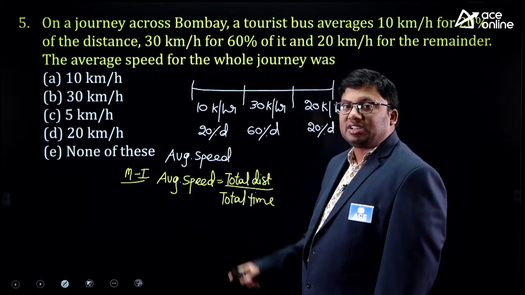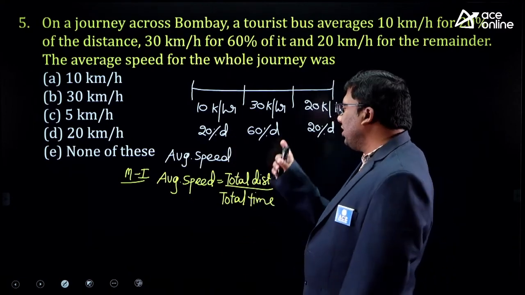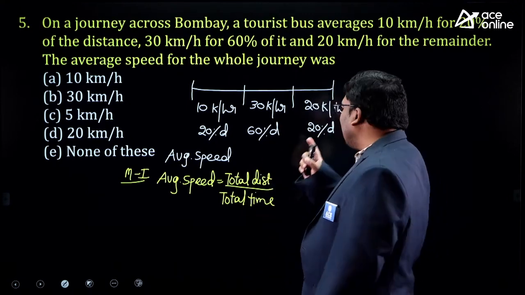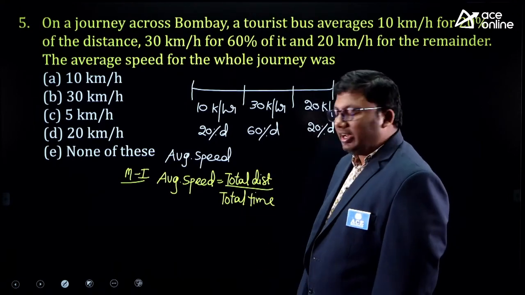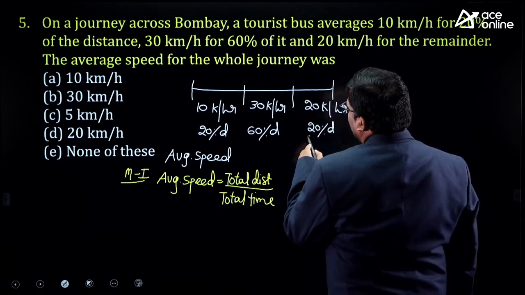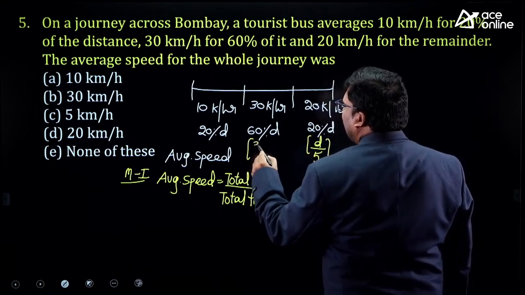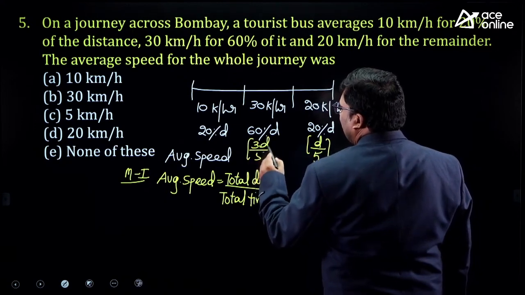This is 20%, that means d by 5. It is 60%, it is 3d by 5, right? And 20% again is d by 5. So here it is d by 5, here it is 3d by 5, and here it is d by 5.